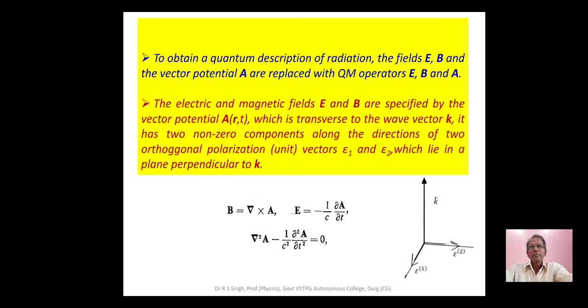We know that the B vector is equal to the curl of the A vector, the E vector is equal to minus 1 upon c del A upon del t, and the electromagnetic wave equation is del squared A minus 1 upon c squared del squared A upon del t squared equal to 0.